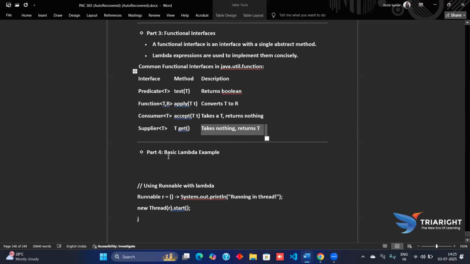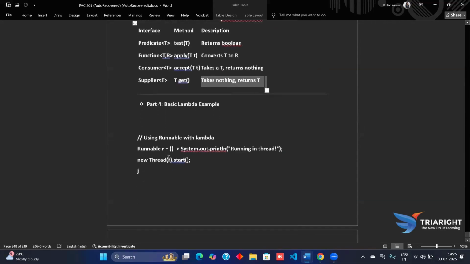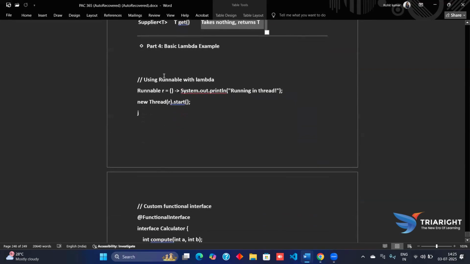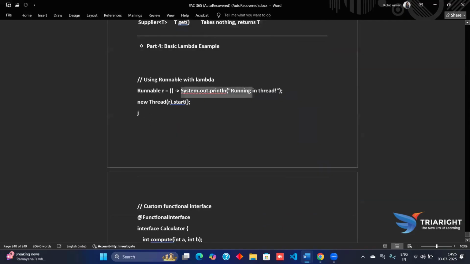Now coming further, we have the example also. For the example, we will be watching out here that there is a basic example. Runnable R is a function which has a body part, which will be printing System.out.println running in thread. Now new Thread(r).start. We are putting this thread to start.